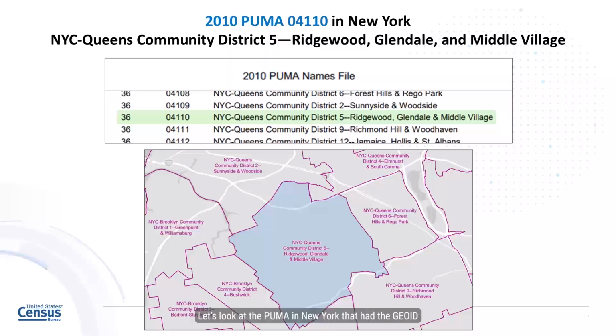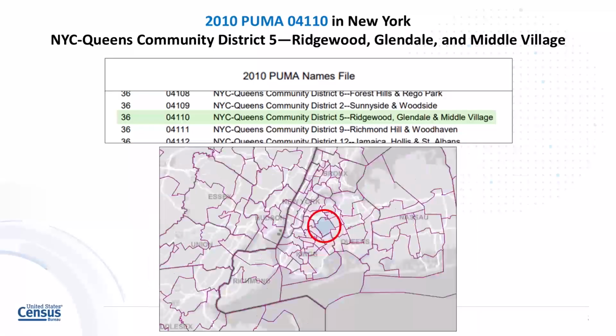Let's look at the PUMA in New York that had the GeoID of 04110 using the 2010 boundaries. For that, the name was NYC Queens Community District 5, Ridgewood, Glendale, and Middle Village. You can see the area in the map that it covers. If we zoom out more, we can really get a feel for where it's at in relation to the surrounding area.